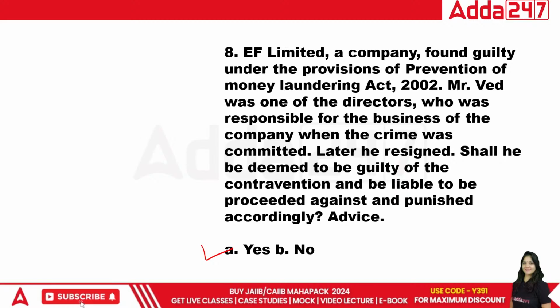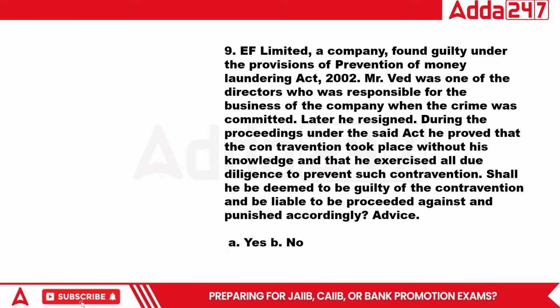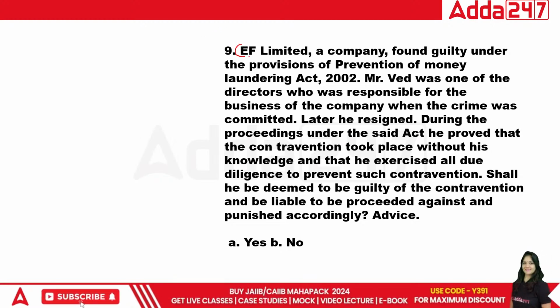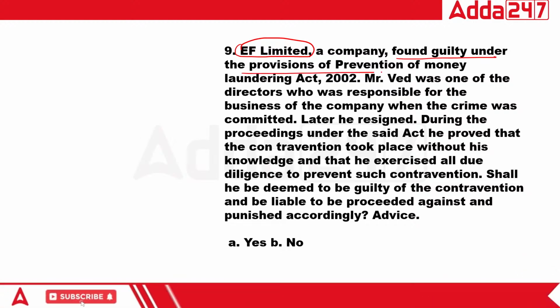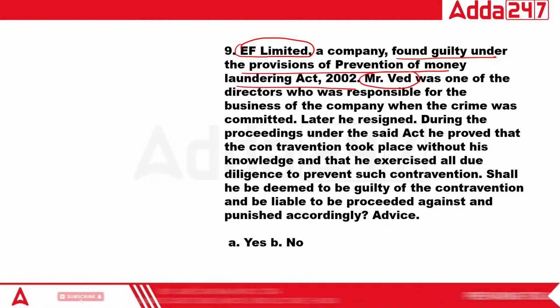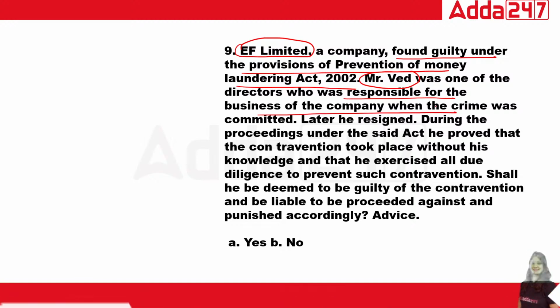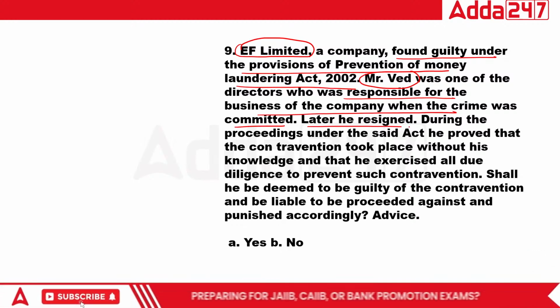Okay, I think this is not the same question. Yeah, this is a different question. A company is found guilty under the provision of prevention of money laundering that we have read. Mr. Ved was one of the directors responsible for the business of the company when the crime was committed. Later he resigned.